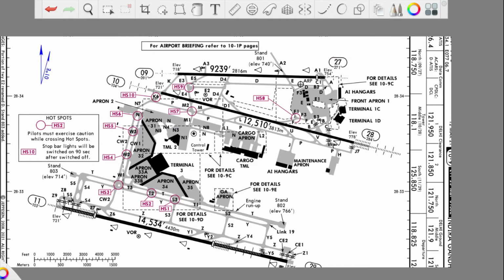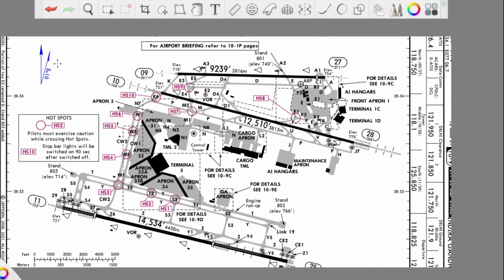So the next question is, what is the variation of Delhi airport? Or instead of Delhi airport, the examiner may ask you the variation of any other airport, or how to check what the variation is at a particular airport. To check the variation, you can go to the airport diagram of any airport, and most probably the chart number will be 10-9.